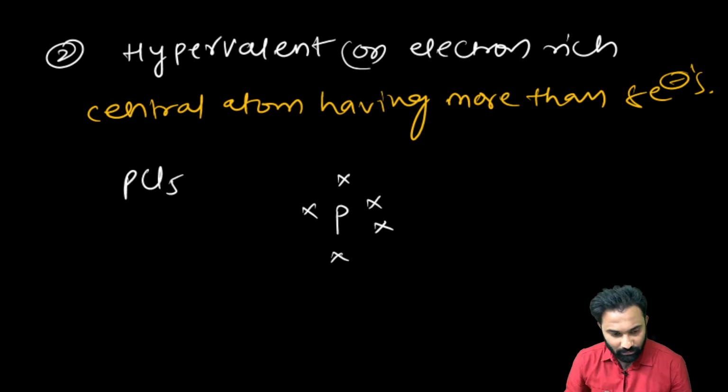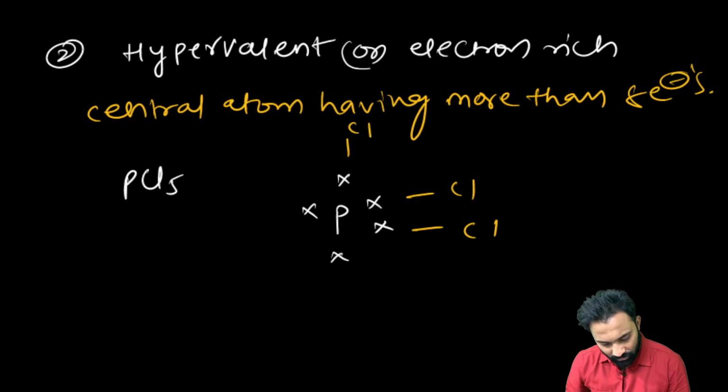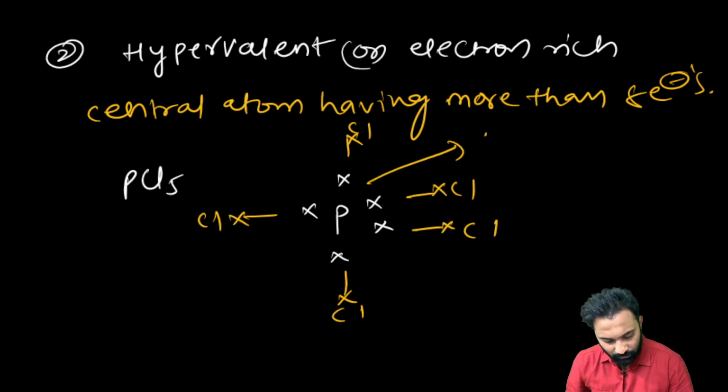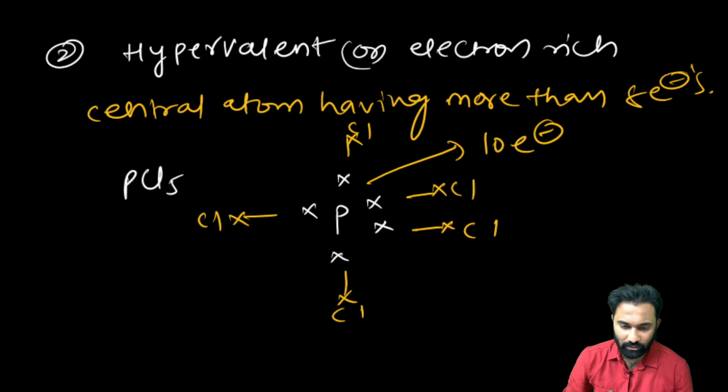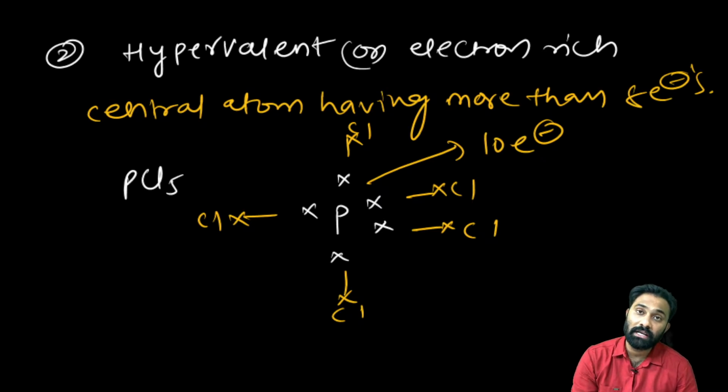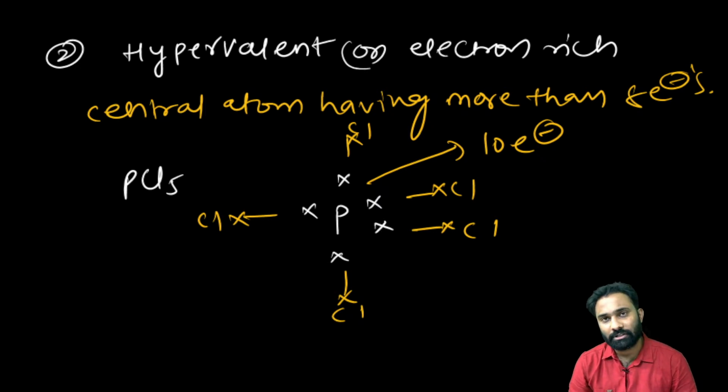Yes, good. Phosphorus contains 5 electrons. Now this is a Cl, this is a Cl, and so on, five Cl in total. Here, how many bonds are we having? 5 bonds. Each bond contains 2 electrons. Then the phosphorus has more than 8 electrons, 10 electrons. How come? Even though it has more than an octet, the compound is stable.